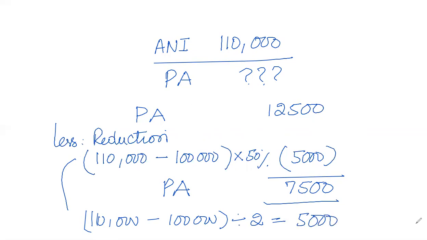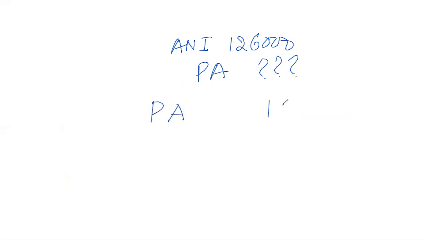Now, as I said, suppose ANI is 126,000. How much personal allowance can we get? The personal allowance is 12,500 for this year.